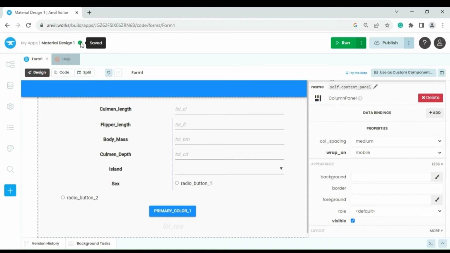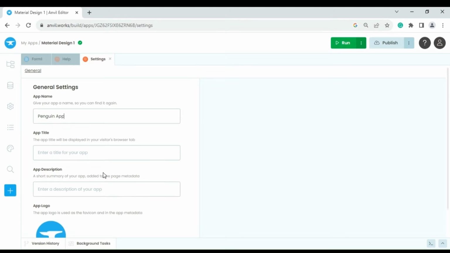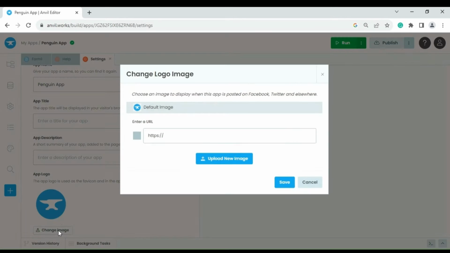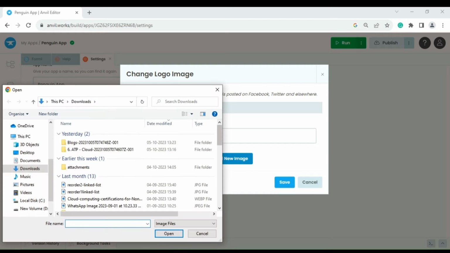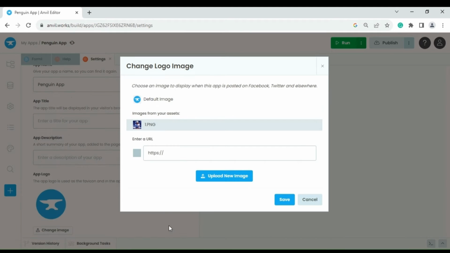I'm going to rename my application as Penguin app. I change my application's logo. I have it in local. This is my application logo.